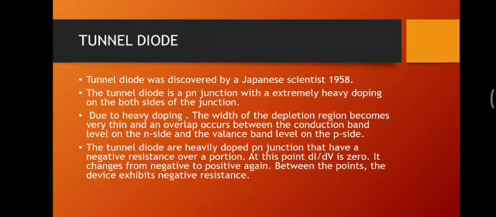This tunnel diode was discovered by a Japanese scientist in 1958. This tunnel diode is a p-n junction with extremely heavy doping on both sides of the junction. Due to this high doping, the width of the depletion region becomes very thin, and overlap occurs between the conduction band level on the N side and the valence band level on the P side. So this tunnel diode is a heavily doped p-n junction that has a negative resistance over a portion. At that point, dI/dV must be 0 and it changes from negative to positive again. Between these points, the device exhibits a negative resistance.